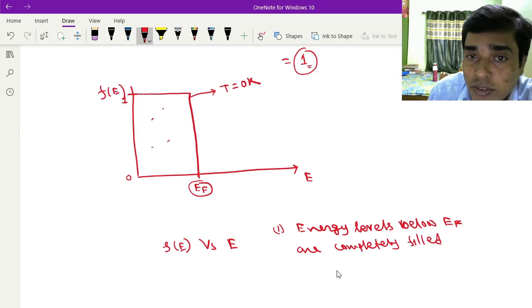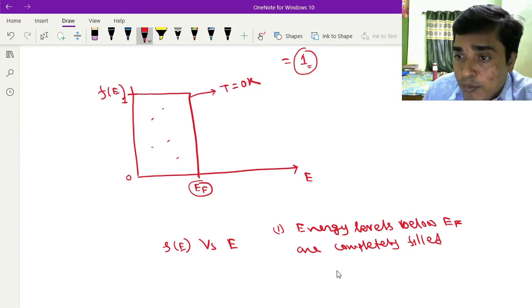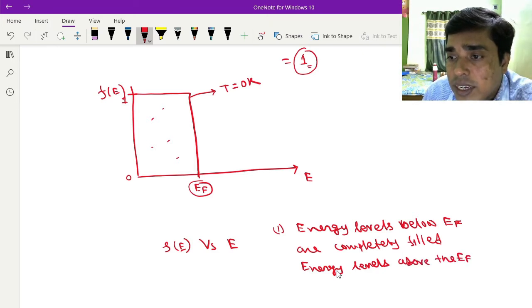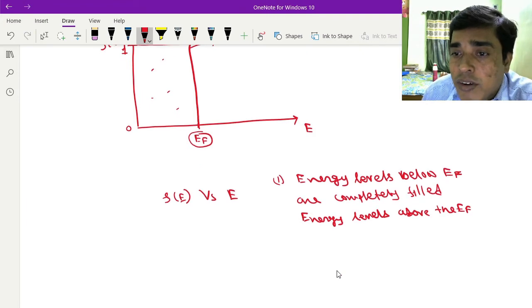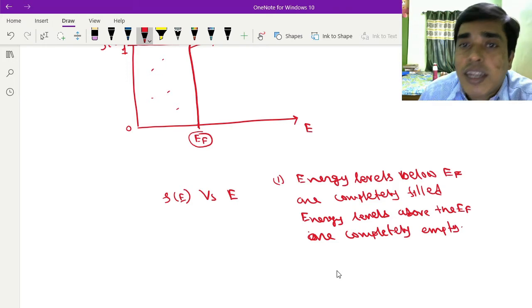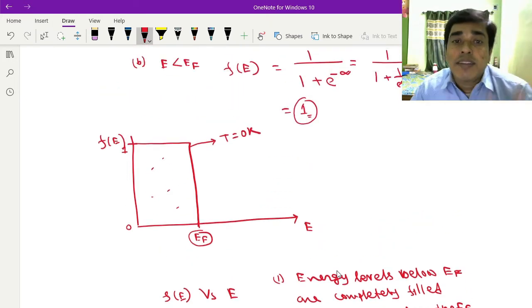Okay, this portion is completely filled, and the energy levels above EF are completely vacant or empty. Okay, this is the physical interpretation of this curve.